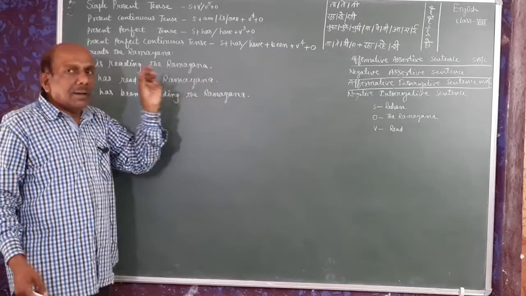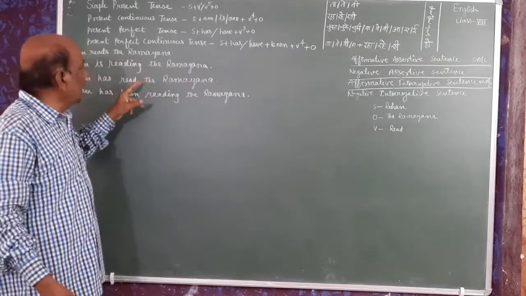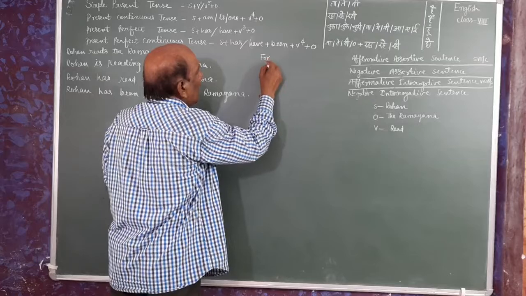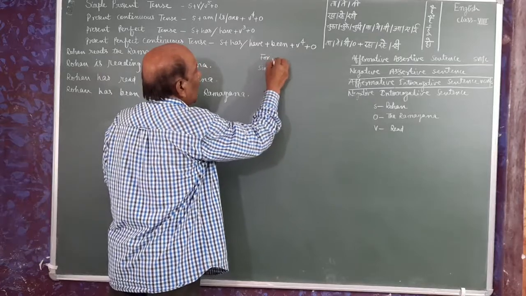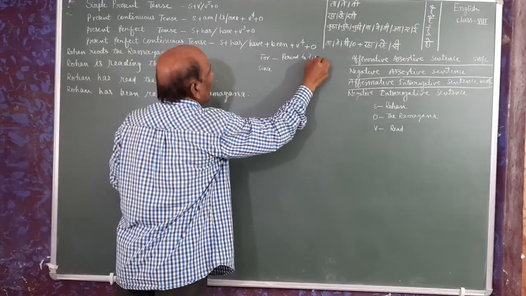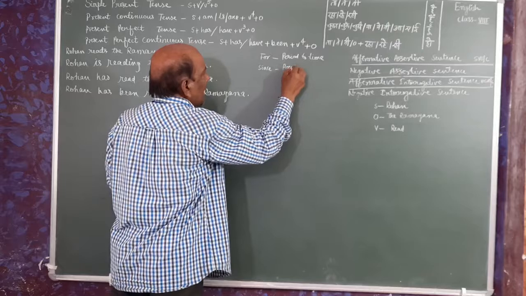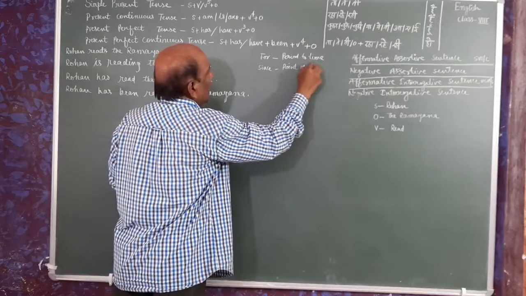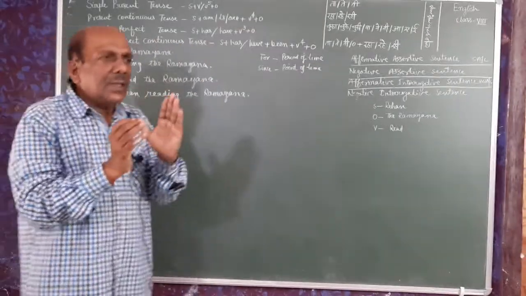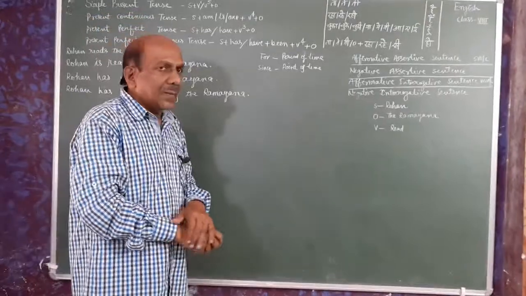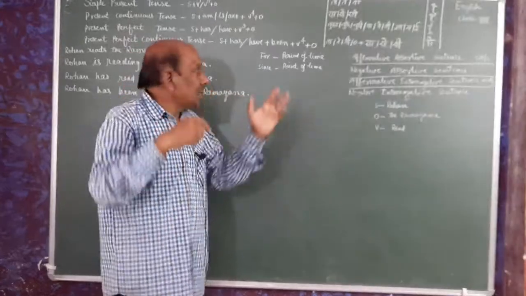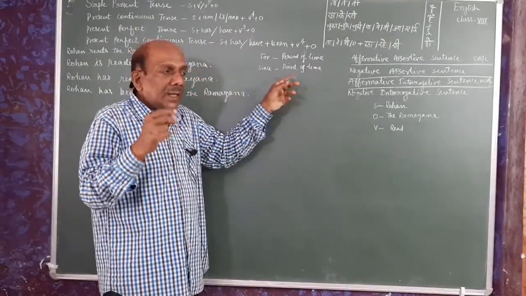Generally, a time phrase is used with present perfect or present perfect continuous. And for this, we have for and since. For is used in period of time. And since, point of time. Period of time and point of time. So at first remember the differences. Period of time, 5 घंटे से, this is period of time. 5 बजे से, this is point of time.